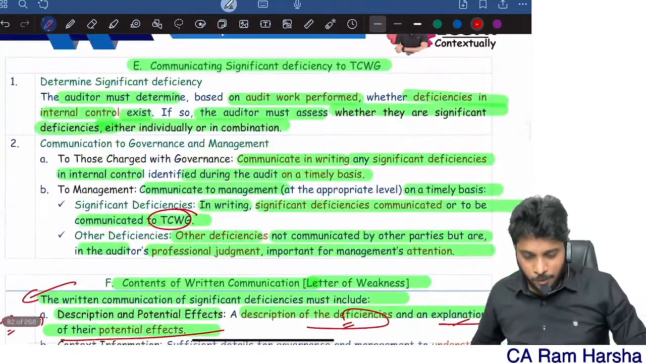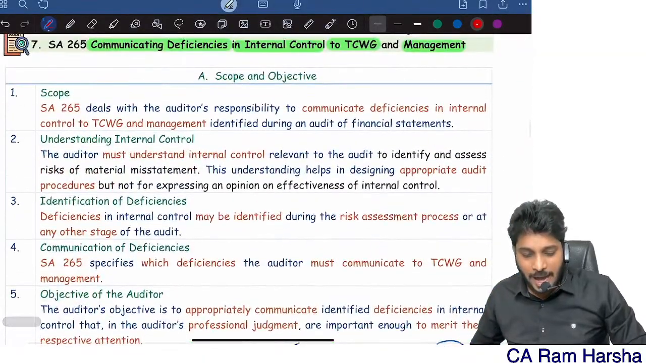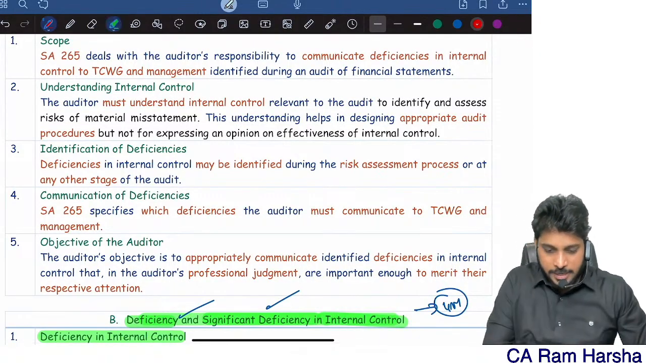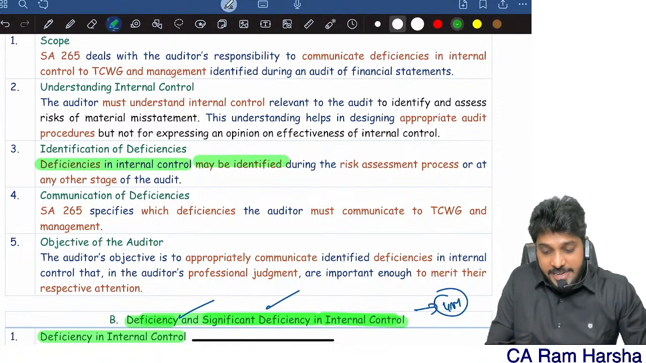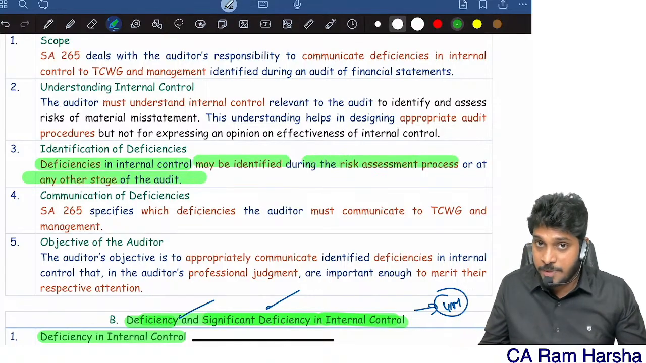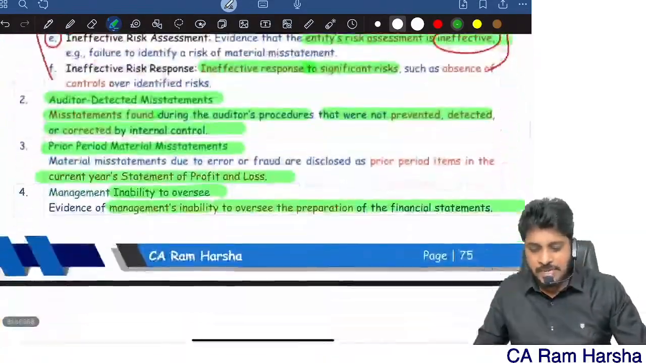That's it. Another 15 minutes, we completed this standard also. 265 is also over. I hope you are clear. Deficiencies in internal control may be identified by the auditor during the risk assessment process or some other stage of audit. At any stage you may identify. So that's it. The 265 standard is also over.